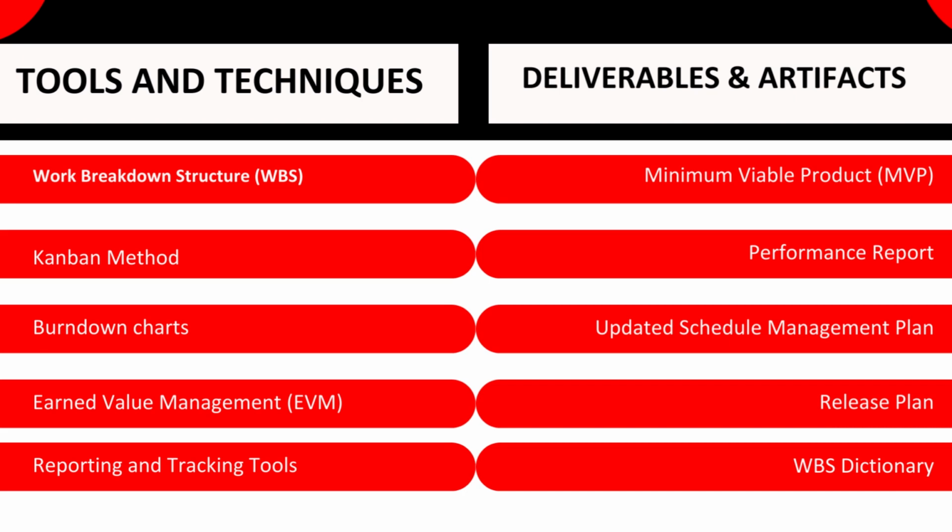WBS Dictionary. A WBS dictionary is a document that provides detailed information about each component of a work breakdown structure, WBS. The information includes the deliverable, activity, and scheduling information for each component. For example, a software development team is creating a WBS dictionary for a new mobile app project. The WBS dictionary includes the deliverable, activity, and scheduling information for each component of the WBS.